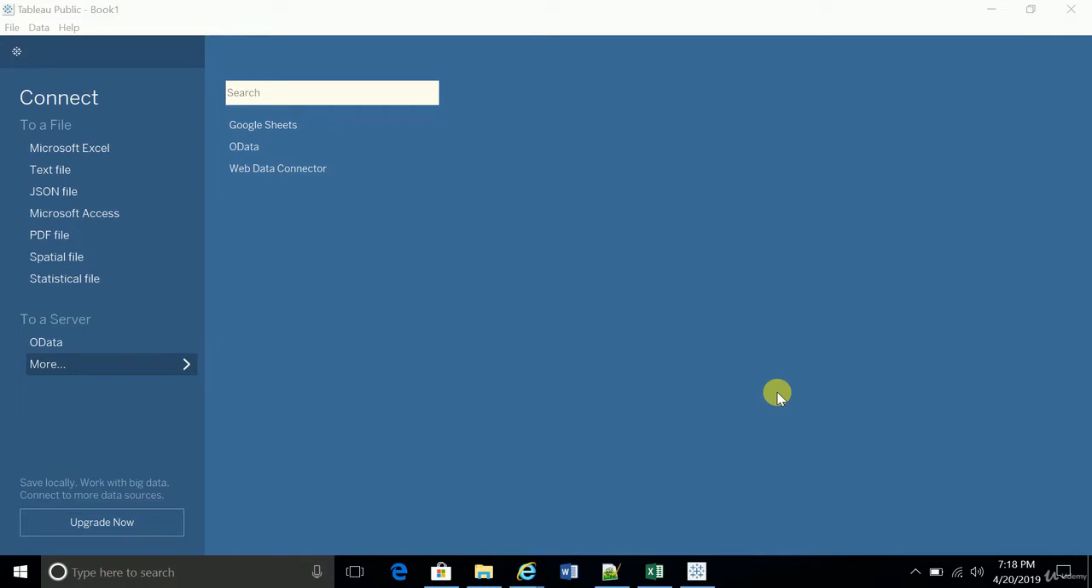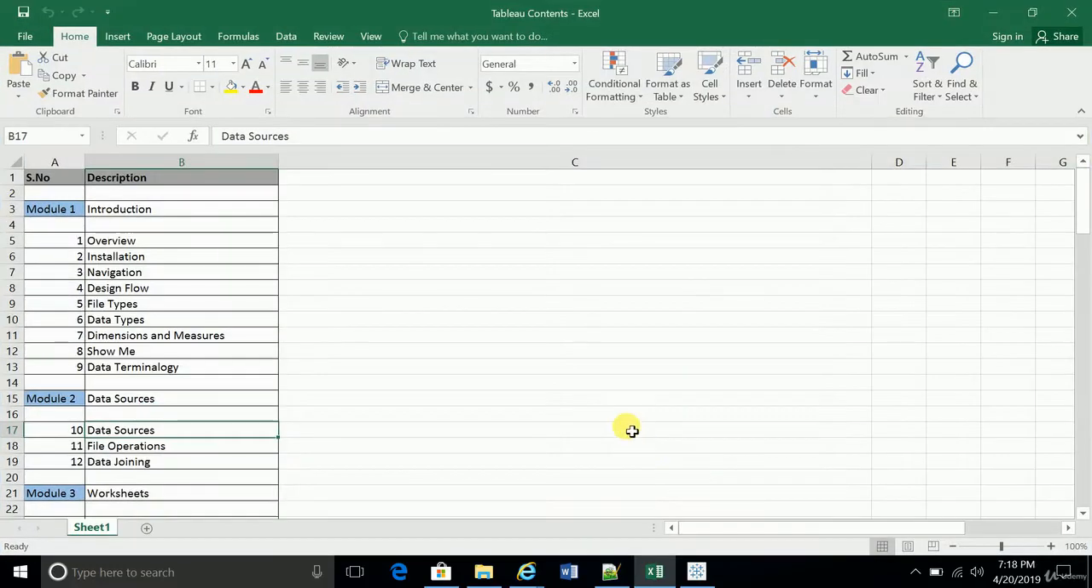Now we are moving into Module 2, which is nothing but data sources. Module 2 is nothing but data sources in our content. So the first topic of the session is data sources.